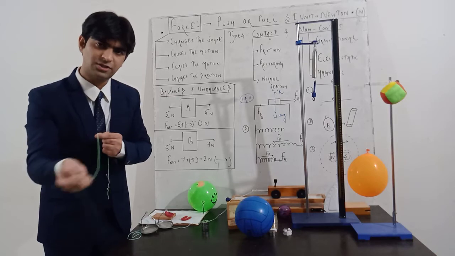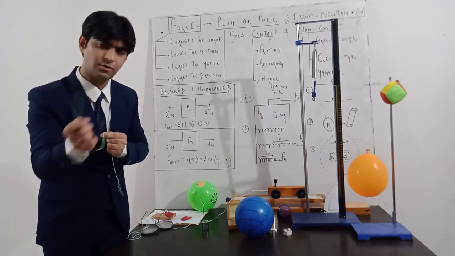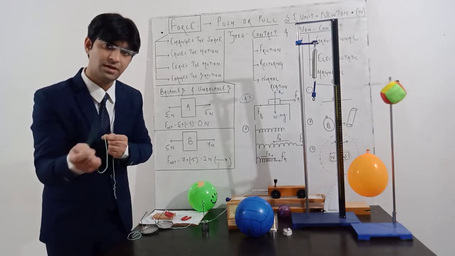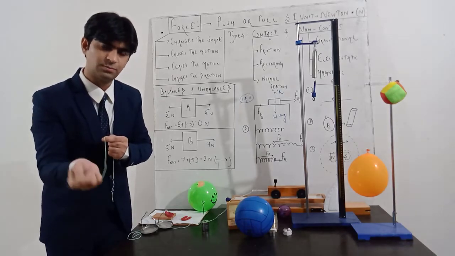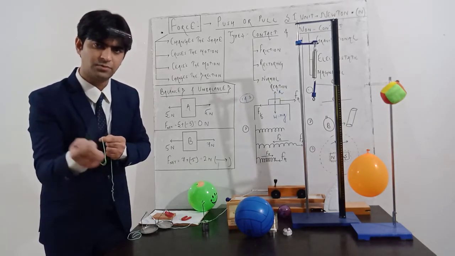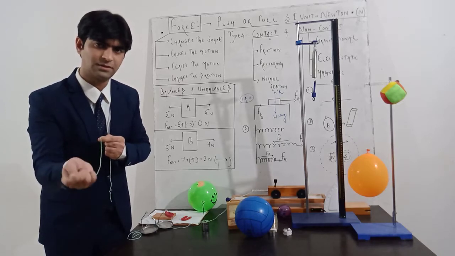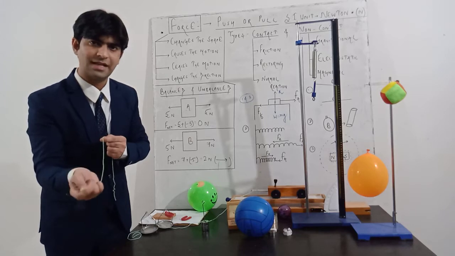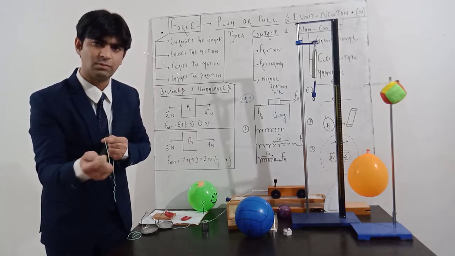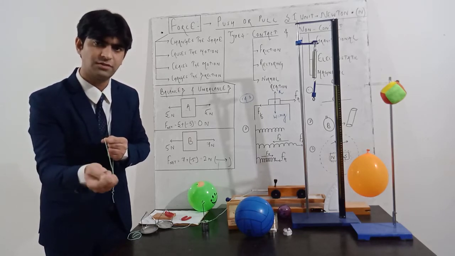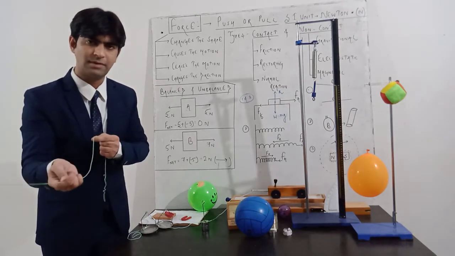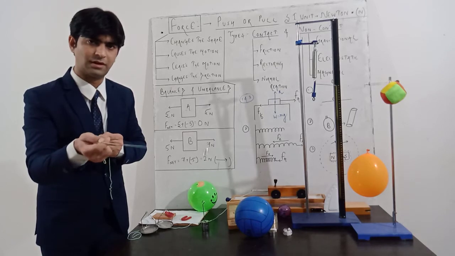So without application of force, the direction of motion of a body will not change. I am just applying a force on this bob, and you can see this bob is moving in uniform circular motion on a circular path. On a circular path, if you draw a tangent at any point, that tangent gives the direction of motion, the direction of velocity of a body at that particular point. And if I stop applying force, this pendulum bob will come to rest.